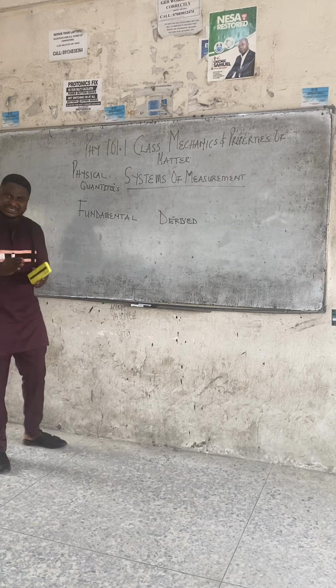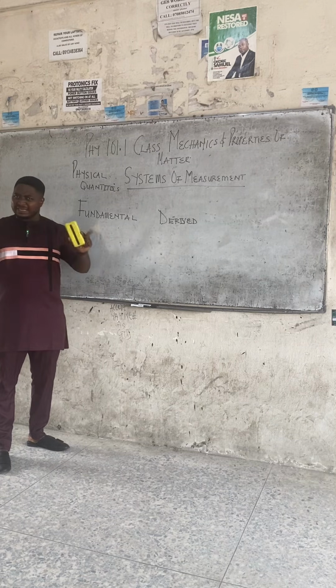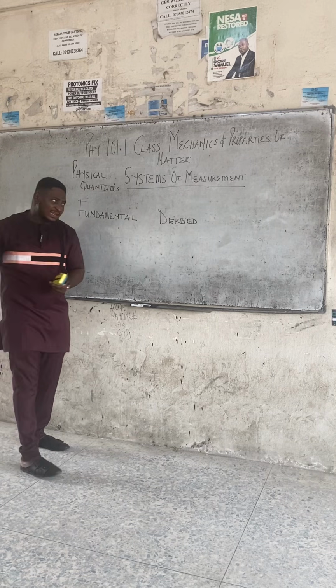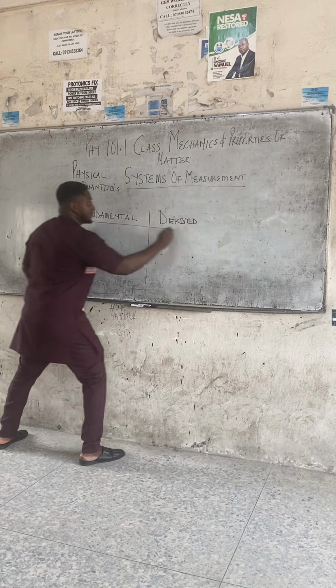So we want to arrange the course in your head, because many students are complaining that it is scattered. Some people don't even know what chapter 2 in physics is, or what chapter 3 is. So we want to arrange it from chapter 1 to chapter 2 to chapter 3 till the end. So moving forward, we have fundamental and derived quantities.